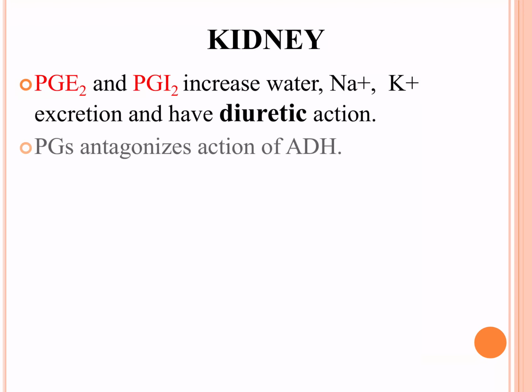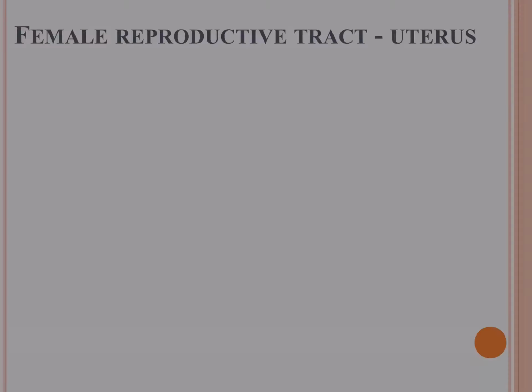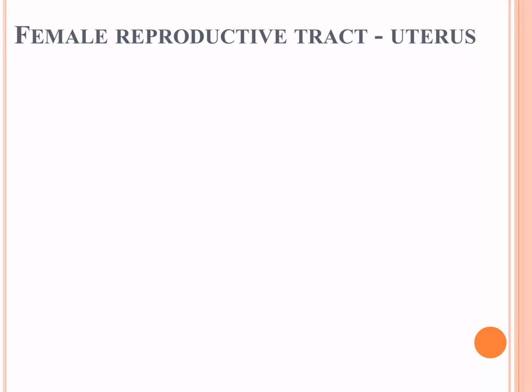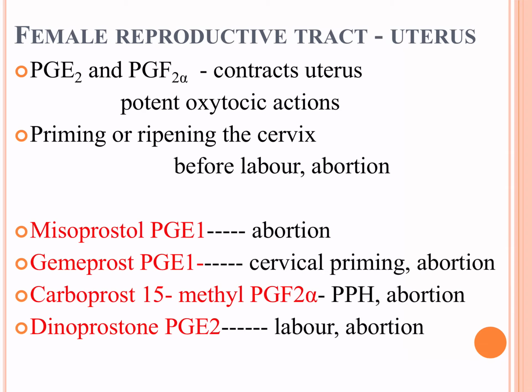What happens in kidneys? Prostaglandins have a diuretic action. They increase GFR. What happens in uterus? PGE2 and PGF2 alpha are going to contract the uterus similar to that of oxytocin. They are also involved in ripening of the cervix. The cervix becomes thin so that the baby is delivered vaginally. So it is helpful in labor and also in abortion.